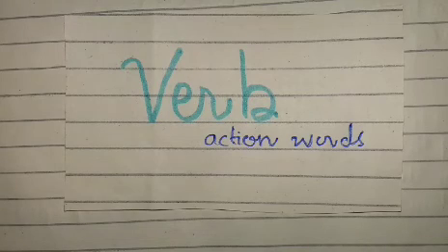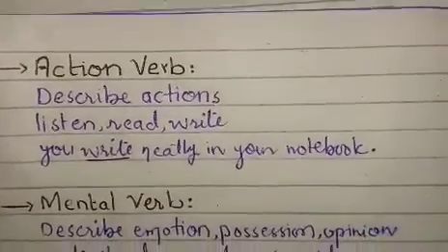Here is one of the parts of speech which is called verb. Verb is an action word. It is a word that describes an action, a state of being, and existence. Verbs that show actions, what the subject is doing, are known as verbs. There are different kinds of verb.